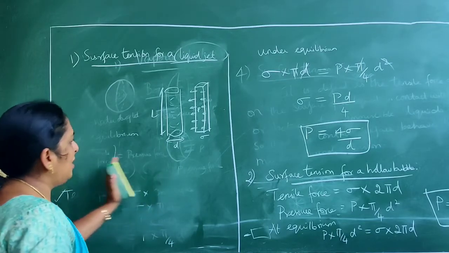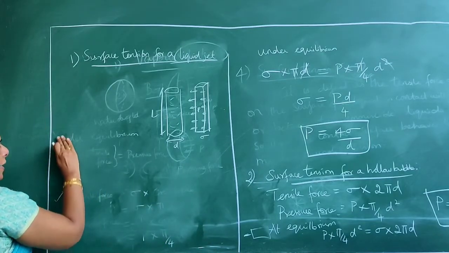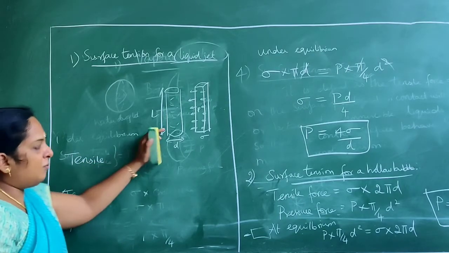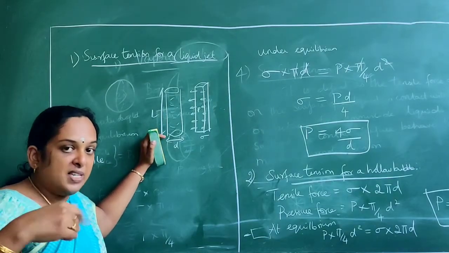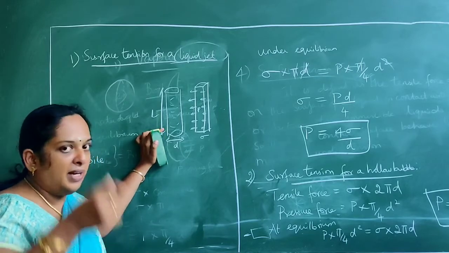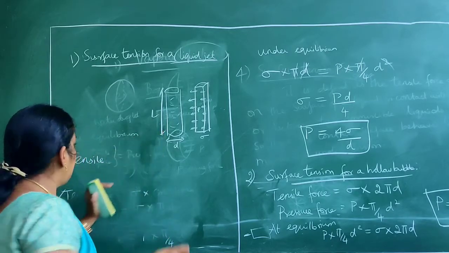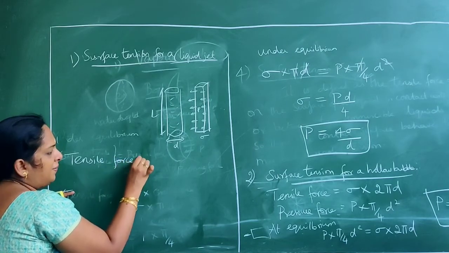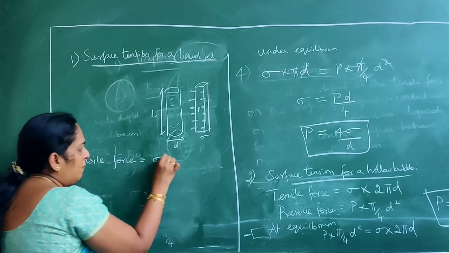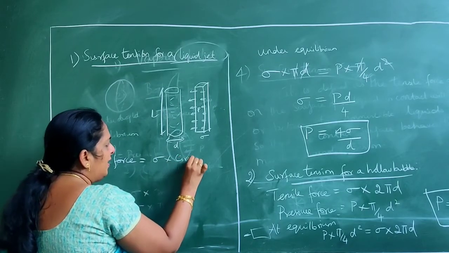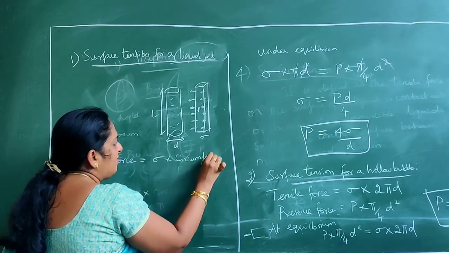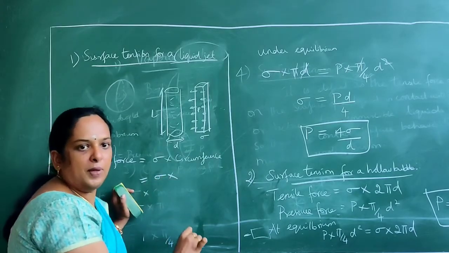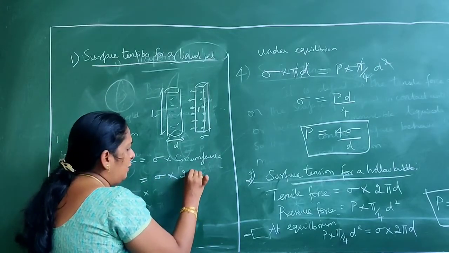So what is the equation here? The same equation we have to get, but the value is different, because the water droplet and hollow bubble we have seen are circular, and this one is cylindrical, or we can say rectangular. In the tensile force we get sigma into circumference, but here the circumference value is 2L.